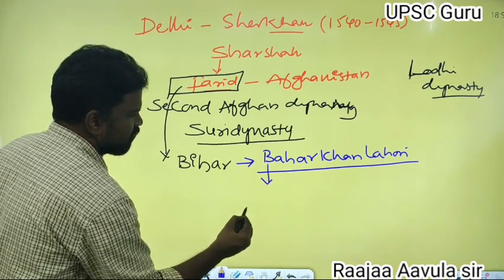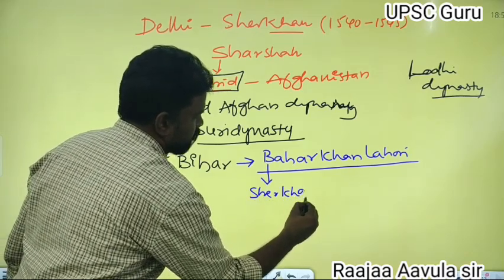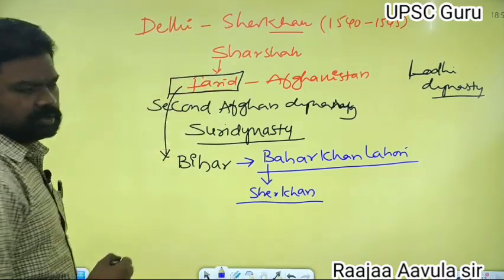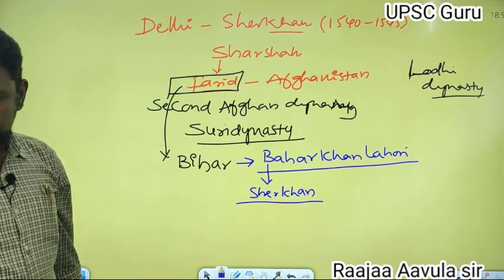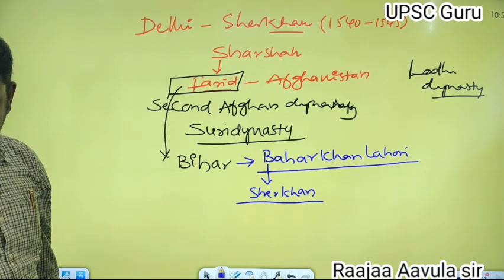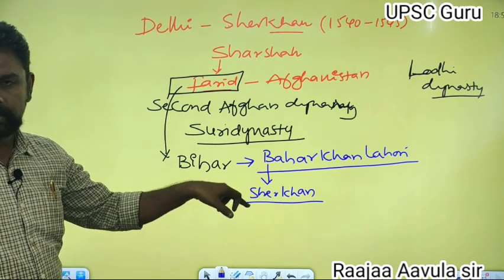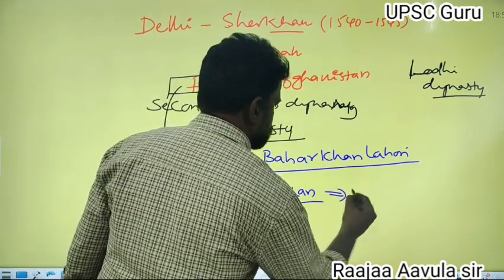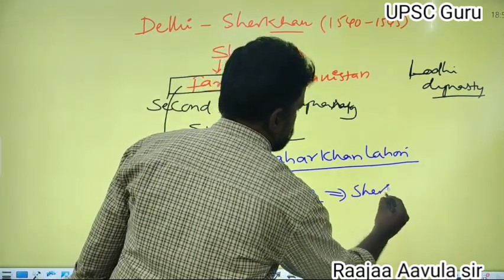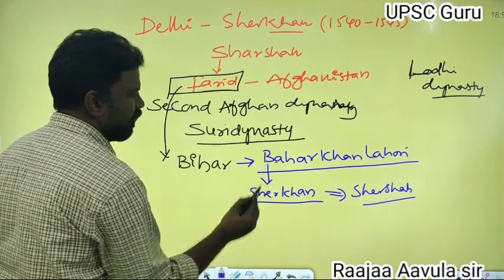The Sher Khan title was given by Bahar Khan Lohani. So initially he became Sher Khan, and later he was called Sher Shah.